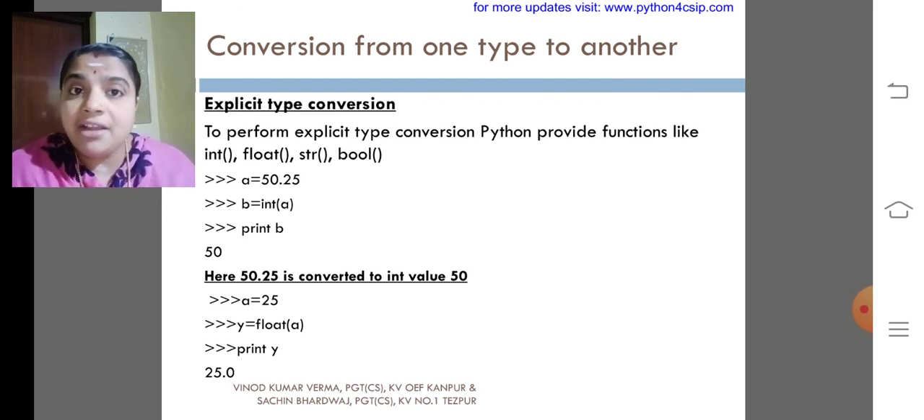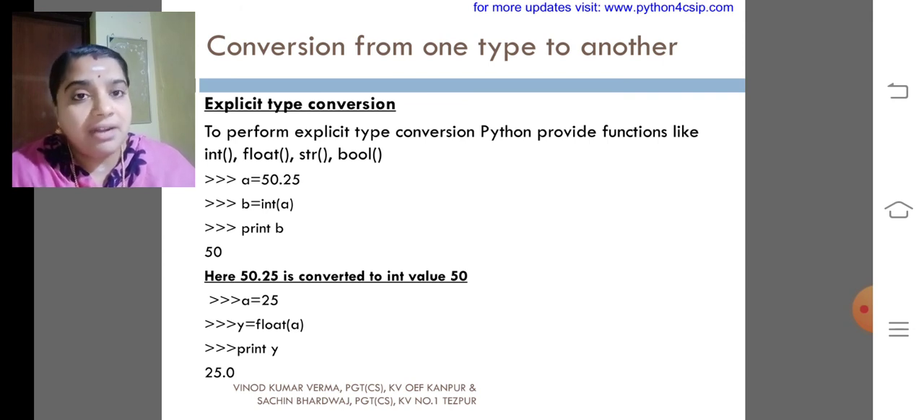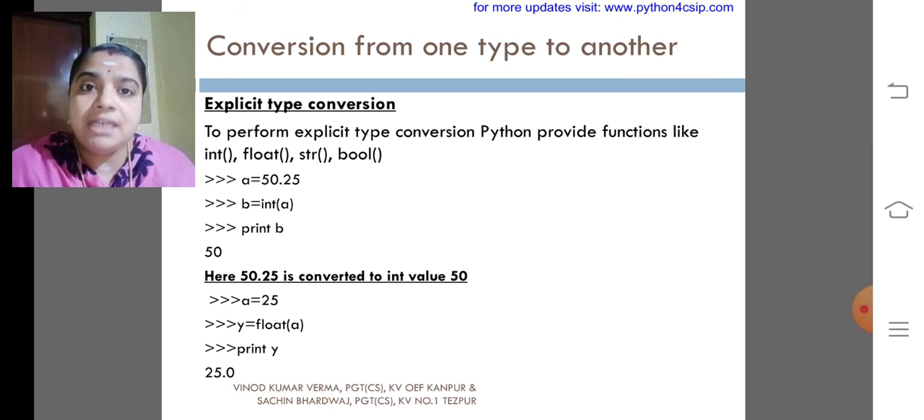What is the speciality of integers? It doesn't have any decimal part. So while we are trying to print B, we will get only the integer part of the given number. That is nothing but 50. The decimal part, that is 0.25, will be ignored by the interpreter itself.